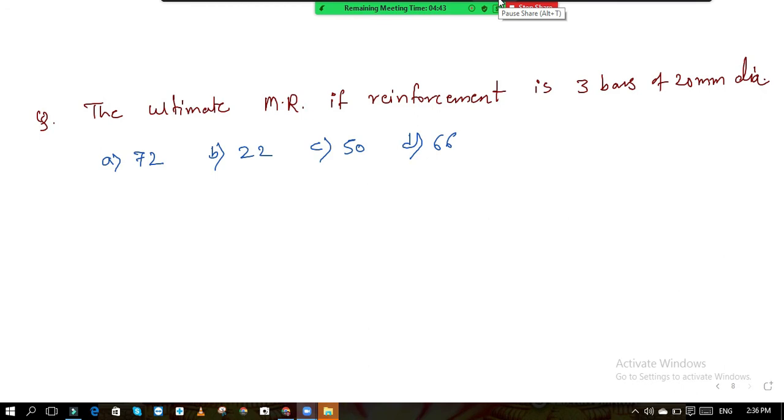And this is for your homework. This question, whatever I have given right now, is for your homework. Solve it and find out the answer.